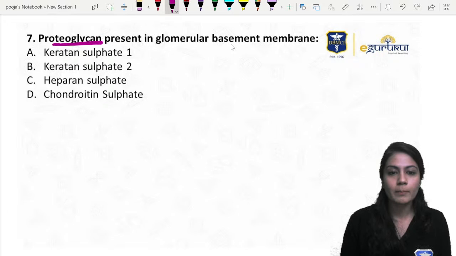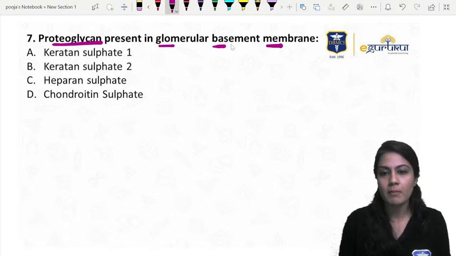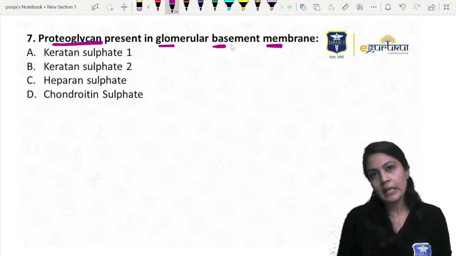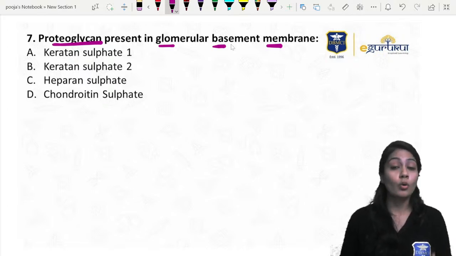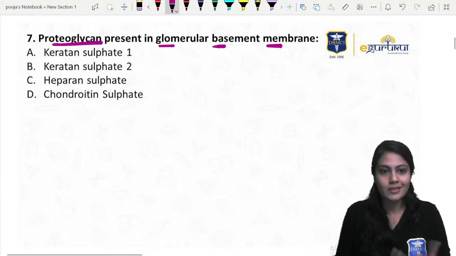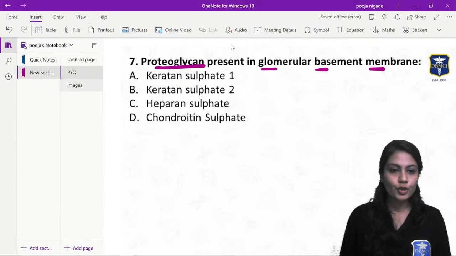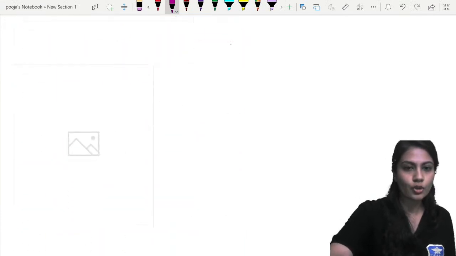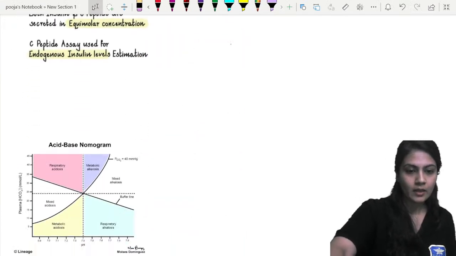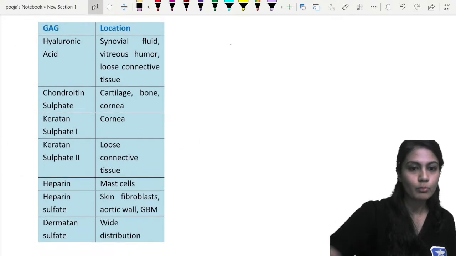Proteoglycan present in the glomerular basement membrane. They should not ask factual questions in physiology, because physiology is a core concept subject. But yes, since they ask, I would like to show you. I made a chart for you guys. Just take a screenshot of that, and we can move on.